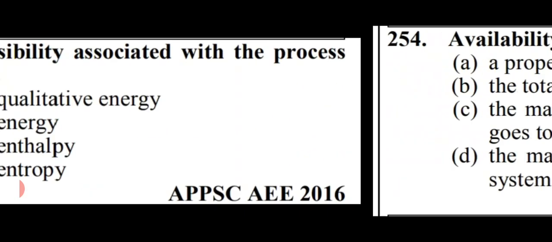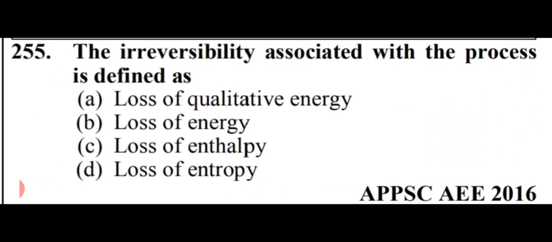Option number C. The irreversibility associated with the process is defined as. Options are loss of qualitative energy, loss of energy, loss of enthalpy, or loss of entropy. So friends, the irreversibility associated with the process is defined as a loss of qualitative energy. Option number A is right here. Option number A.